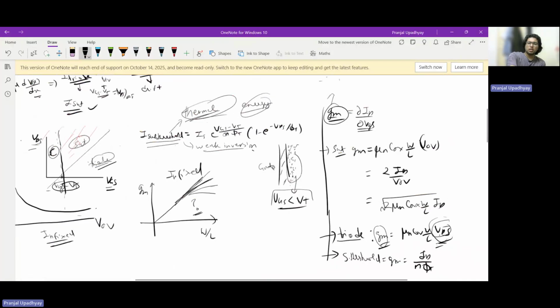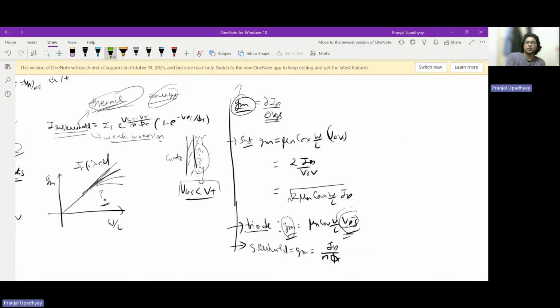What I really want us to keep in mind is that for fixed ID, we know, and I hope we know, that the overdrive we typically drive for in our design processes is around 200 to 300 millivolt, and we already know that phi t is of the order of 25 millivolt, and n is typically 1 to 2. Even if you take it as 2, we can understand that in this GM expression, the denominator is way smaller than that of saturation.